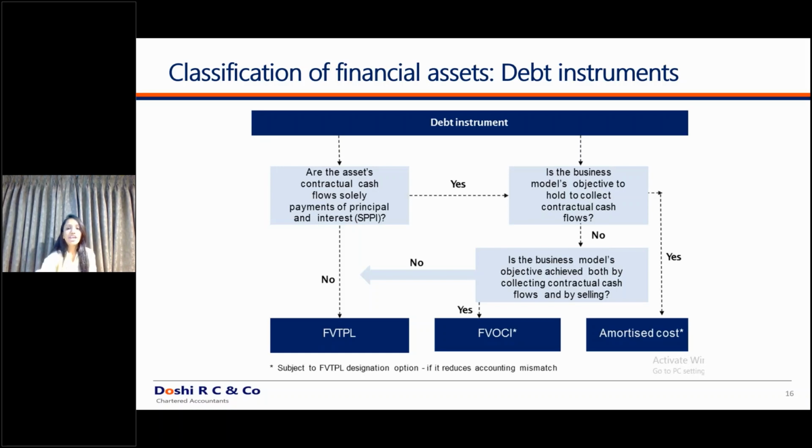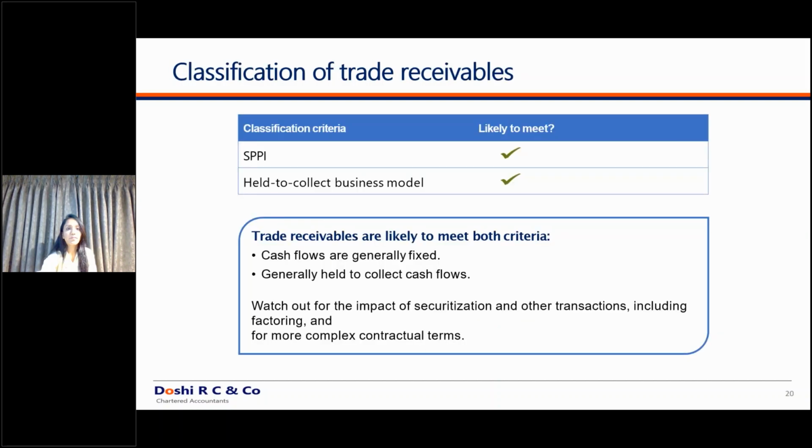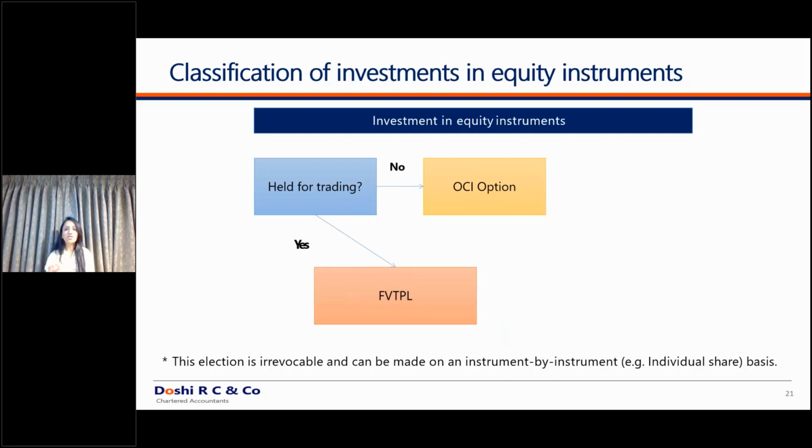Moving ahead, equity instruments. Let's discuss this slide deck. Just a minute, I'll go to the relevant slide. Equity instruments by default will never go under the amortized cost criteria. Okay, be clear about it.